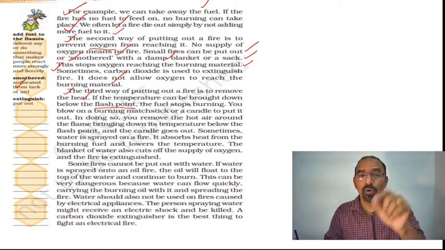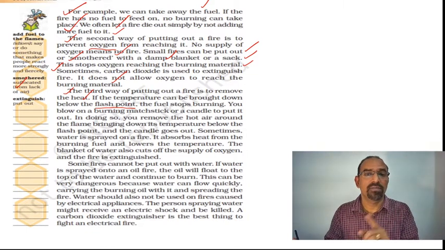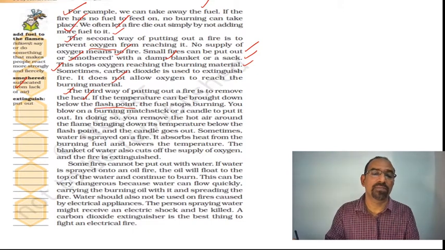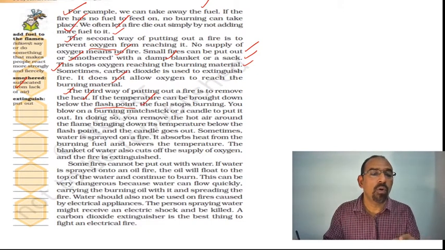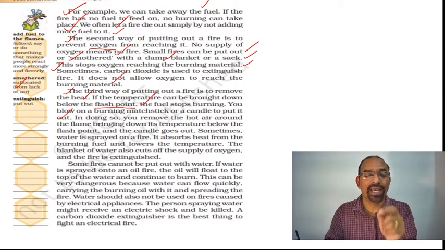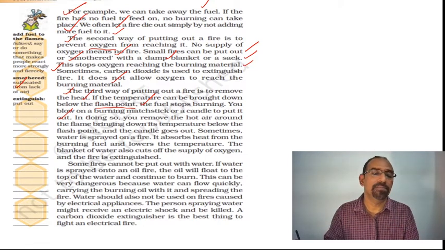If we bring that temperature down, we can stop the fire. The fuel stops burning. You blow on a burning matchstick or a candle to put it out. That is why when you blow at a burning match or a candle, it stops immediately.